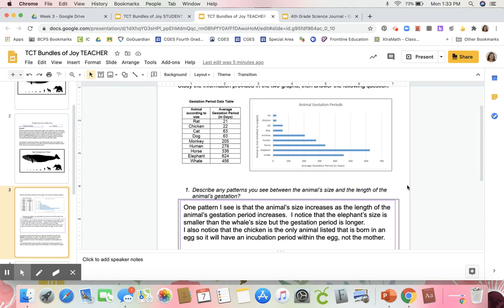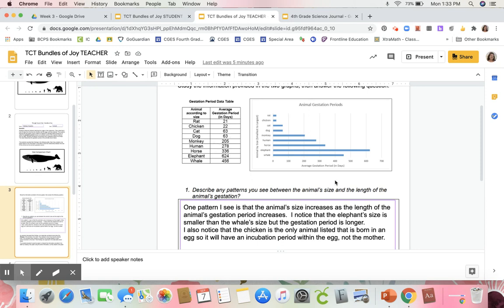Here is my thinking. This is what I put down for number 1. One pattern I see is that the animal's size increases as the length of the animal's gestation period increases. As you can see over here, the size gets bigger, as does the number of days.